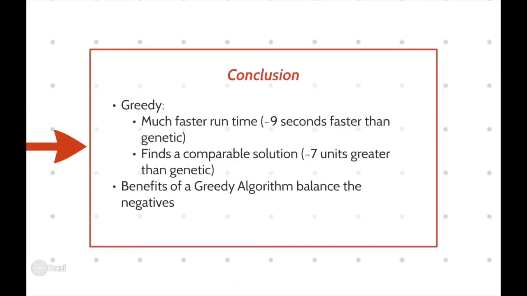In conclusion, the greedy algorithm has a runtime of on average 9 seconds faster than the genetic algorithm and has an average distance of only 7 units greater than that of the genetic. It is apparent that the benefits of the greedy algorithm balance out the slight negatives, making it a comparable alternative to the genetic.